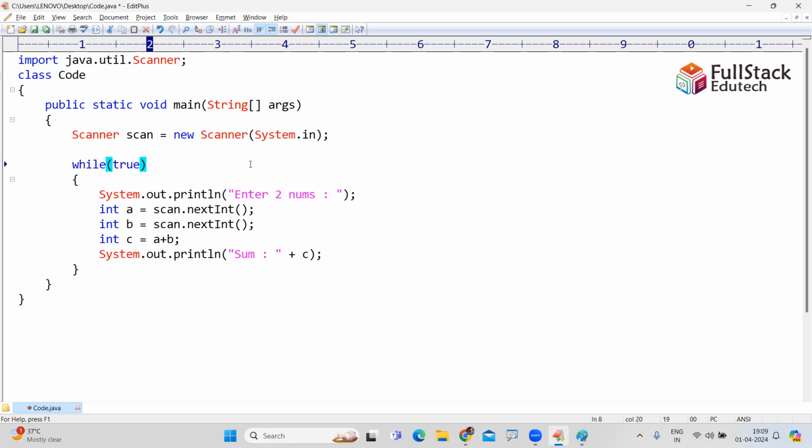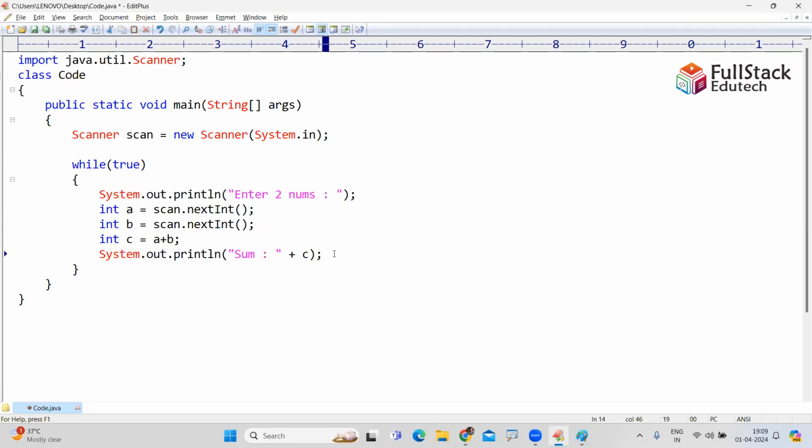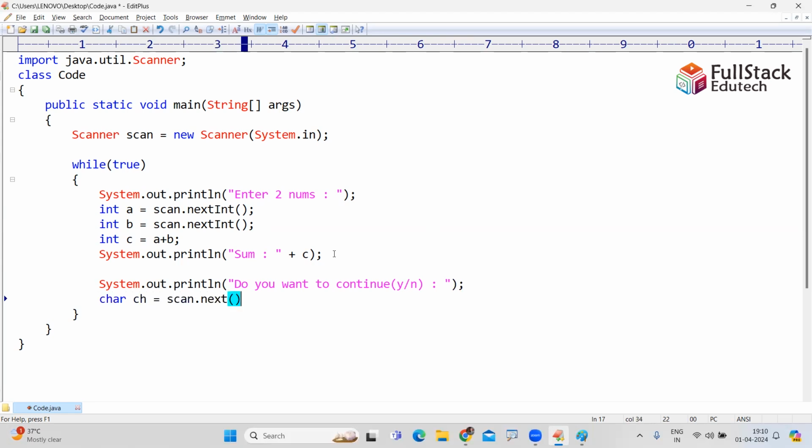the condition is true. Once it is completed, then it will ask System.out.println, do you want to continue? Say yes or no, Y or N. Just one character I'm taking. How to read a single character? Same, scan.next().charAt(0). The zeroth location character it will read.